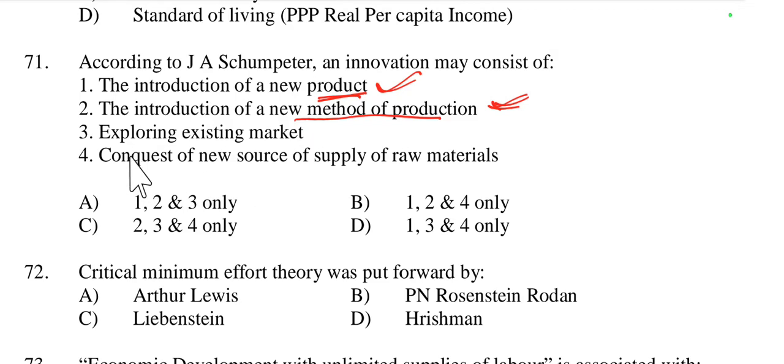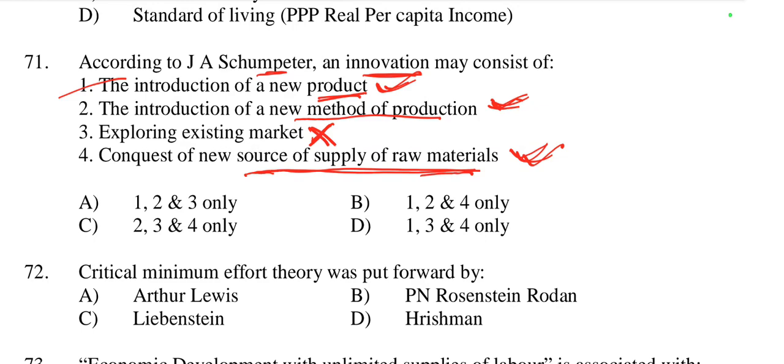Third, exploring an existing market does not come under innovation. Then conquest of a new source of supply of raw material is also correct under innovation. So new product, new method of production and new source of supply of raw material are included in the innovation theory given by Schumpeter.